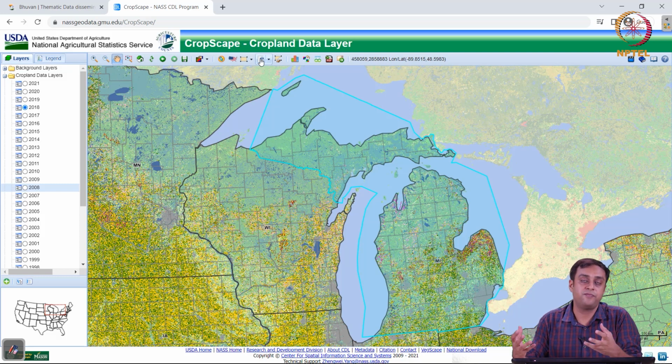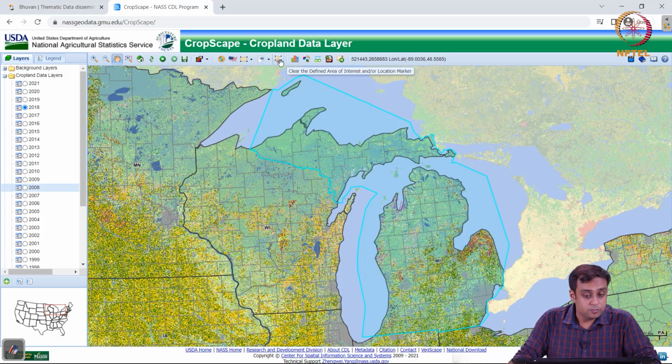If we have a shape file or a file which we can then import online onto this website, it will then draw it for us, a pre-drawn polygon that we can source from somewhere else, right? We can clear this. If I click, I can clear this defined area of interest.